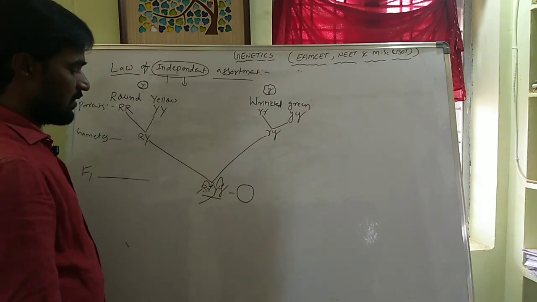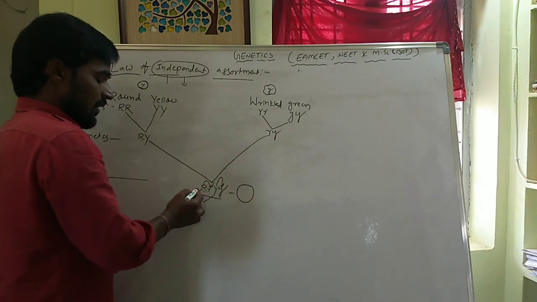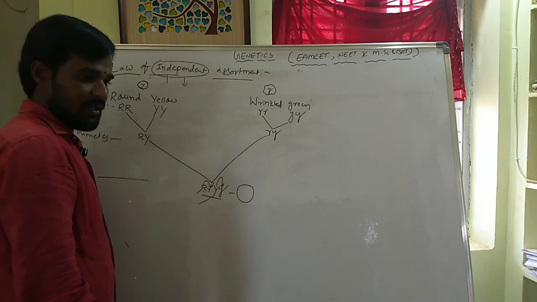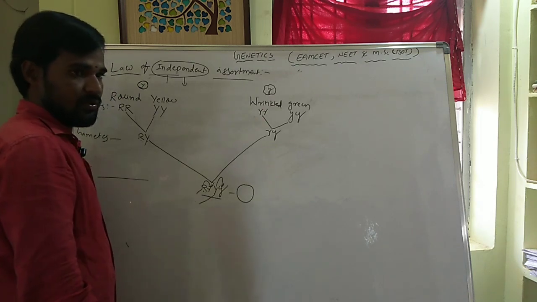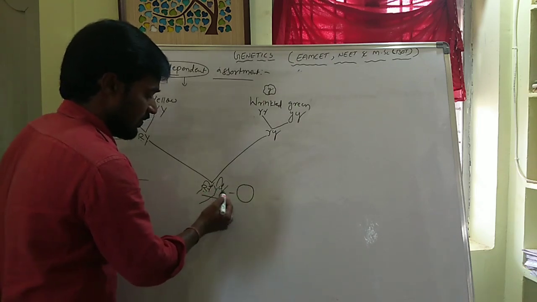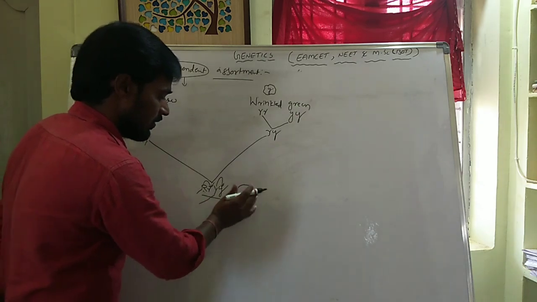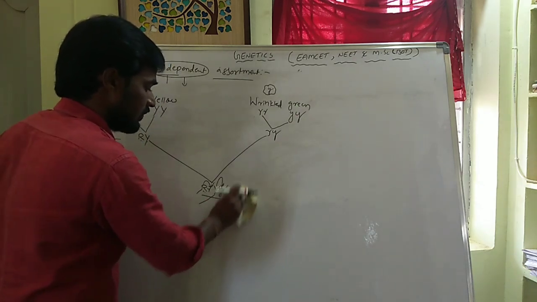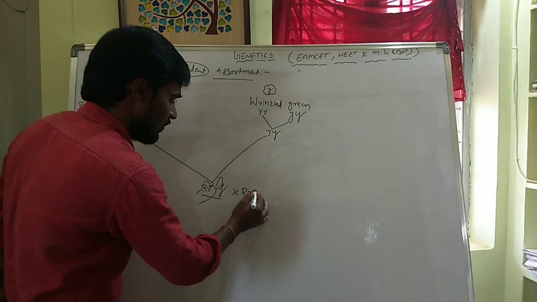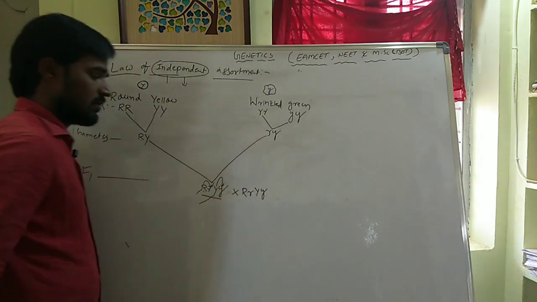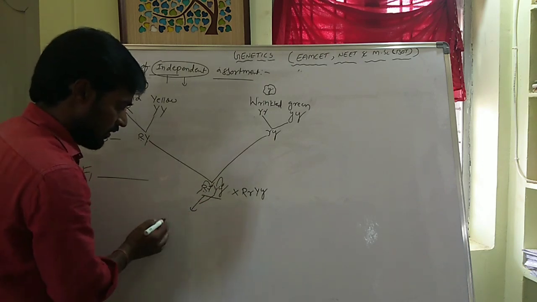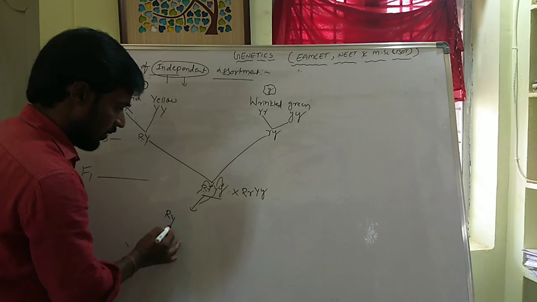Law of independent assortment. So, when this F1 generation plant is self-fertilized, what are the phenotype ratio and genotype ratio? We have to see that. Okay. Self-fertilization means capital R, small r, capital Y, small y crossed with capital R, small r, capital Y, small y. So, what are the gametes here? From here, capital R, capital Y.